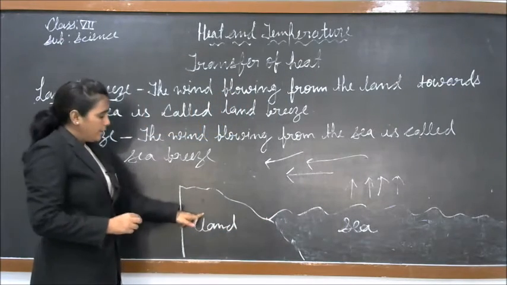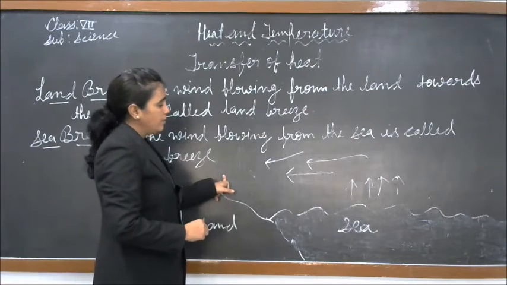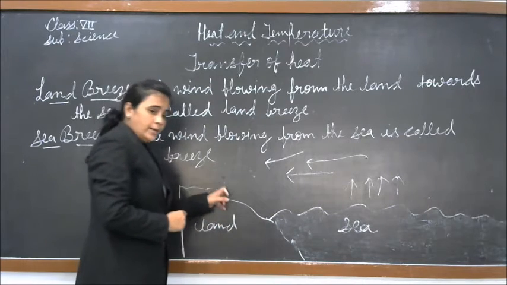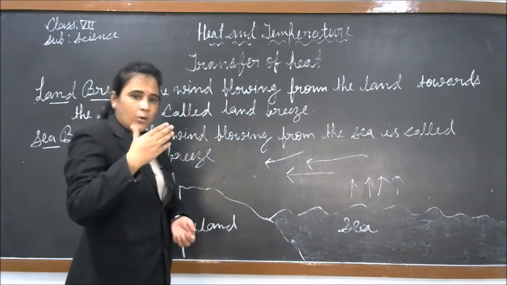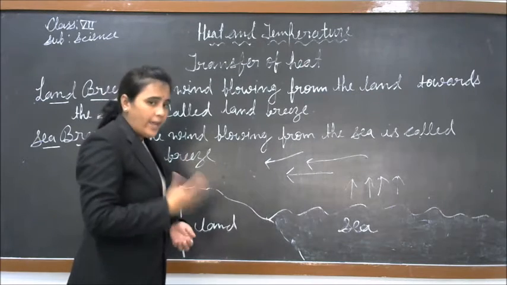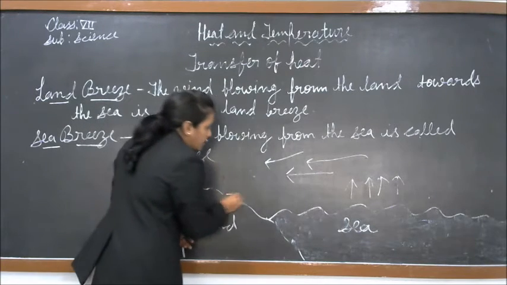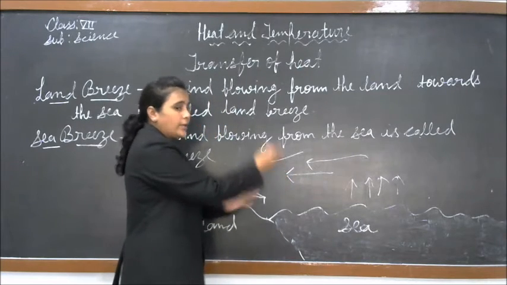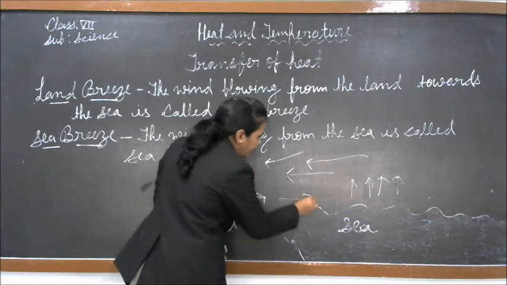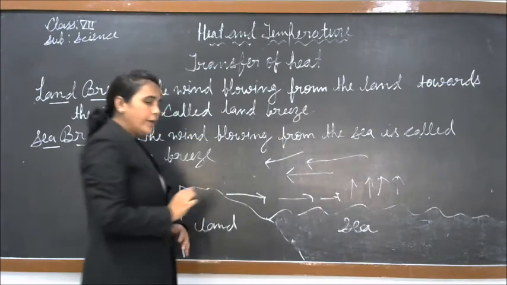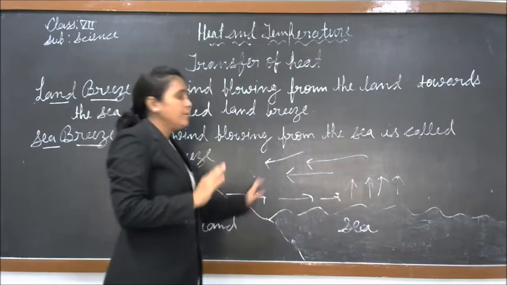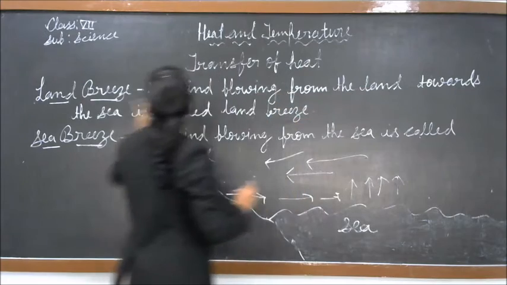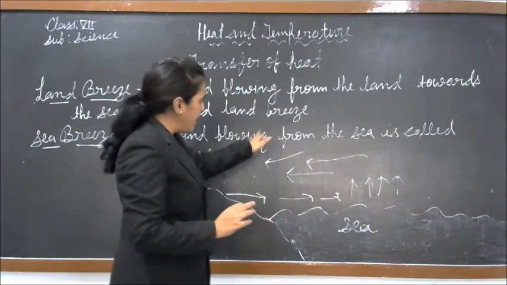The air over the land, cold and heavier, moves toward the sea and takes the place of the hot and lighter air. This is land breeze. So the wind blowing from the land toward the sea is called land breeze.